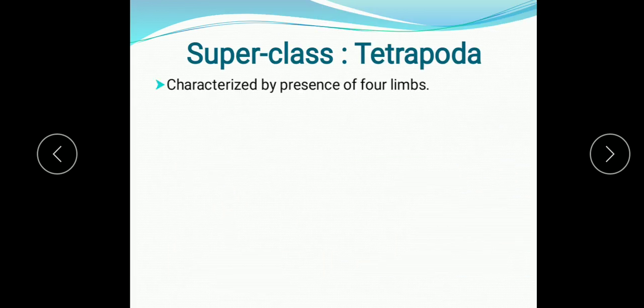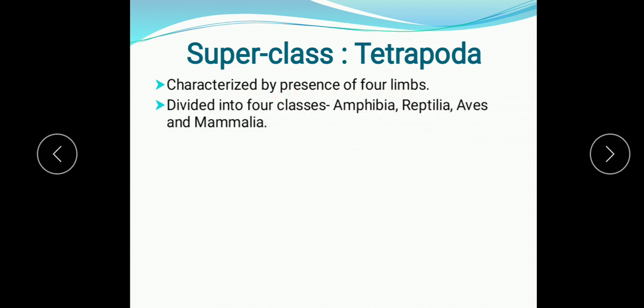Now, subclasses, here further the superclass, tetrapoda. So, tetrapoda is characterized by the presence of 4 limbs. It is divided into 4 classes. These are amphibia, reptilia, aves and mammalia.